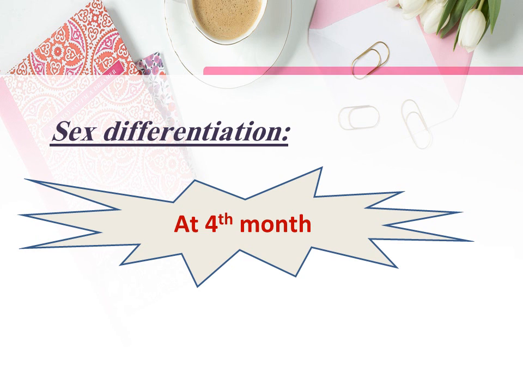Third parameter in identifying the fetal age is sex differentiation. Complete sex differentiation occurs about the 4th month. So, if a jar doesn't show sex differentiation, this means that the age is less than 4 months.